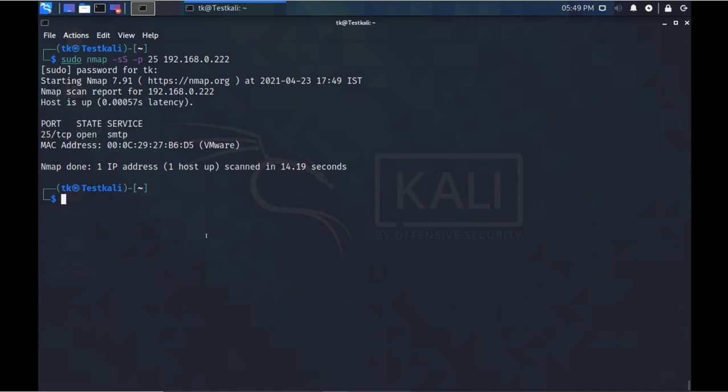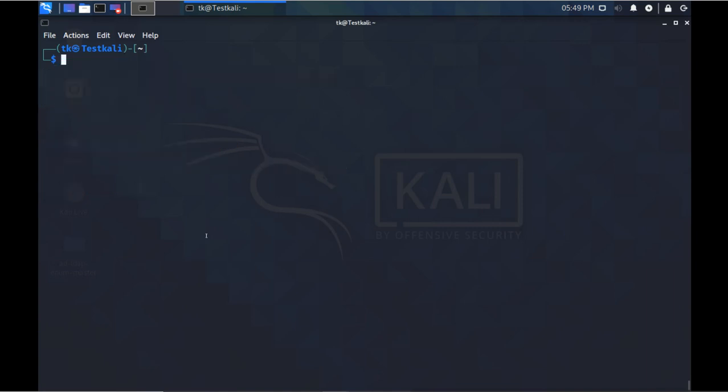So what we'll do now is try to use telnet. Telnet works on port number 23. This is the port for telnet, so it will send the request on port number 23. But instead of sending the request on port number 23, I will use port number 25. So Telnet sends the request to port number 25, and you can see, because the SMTP server is there, it is connected now.